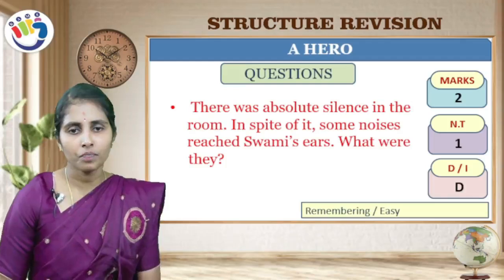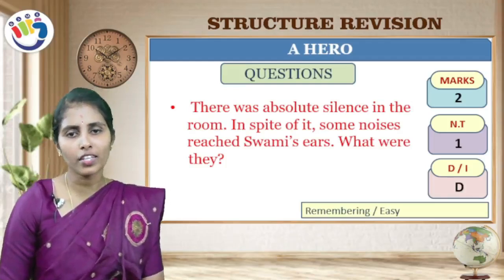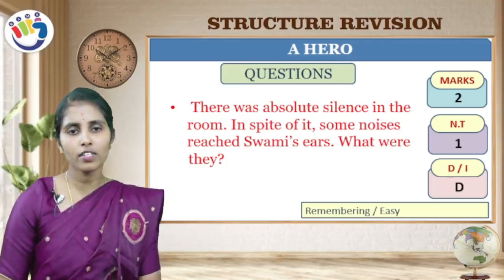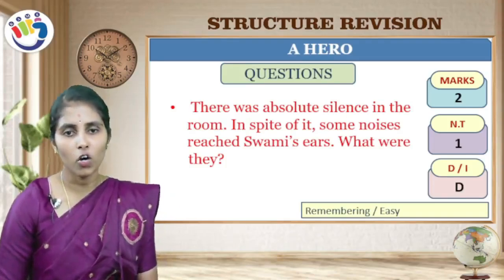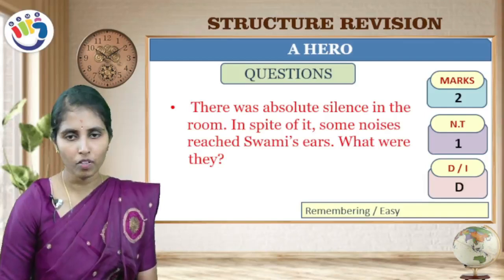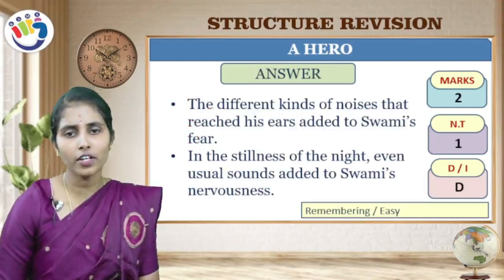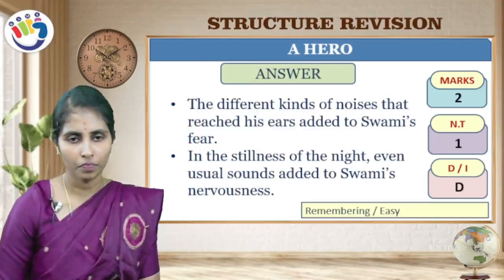Next question. There was absolute silence in the room. In spite of it, some noises reached Swami's ears. What were they? The different kinds of noises that reached his ears added to Swami's fear.